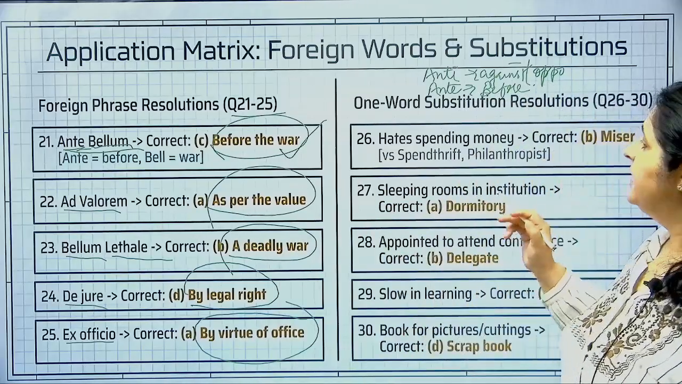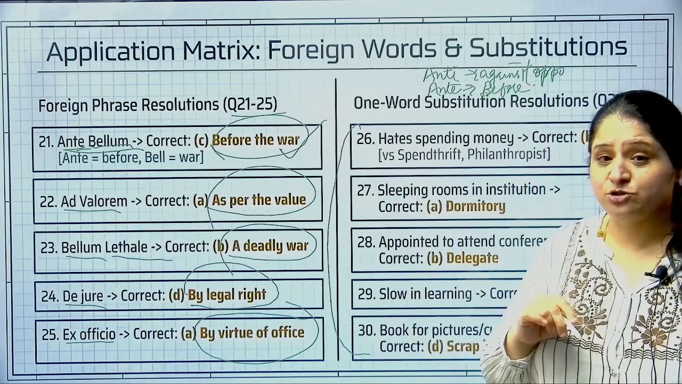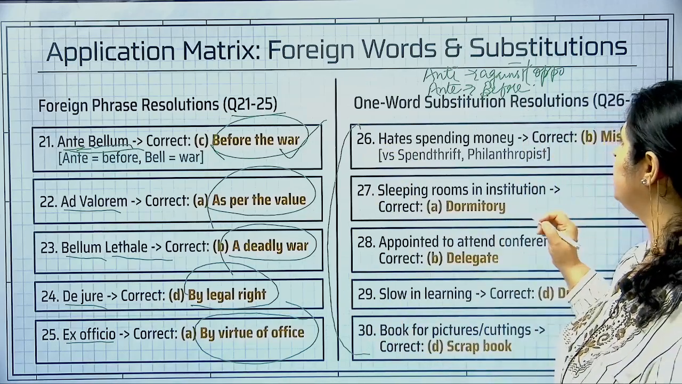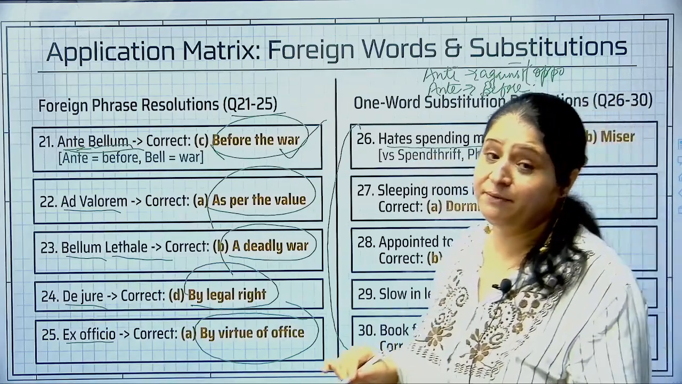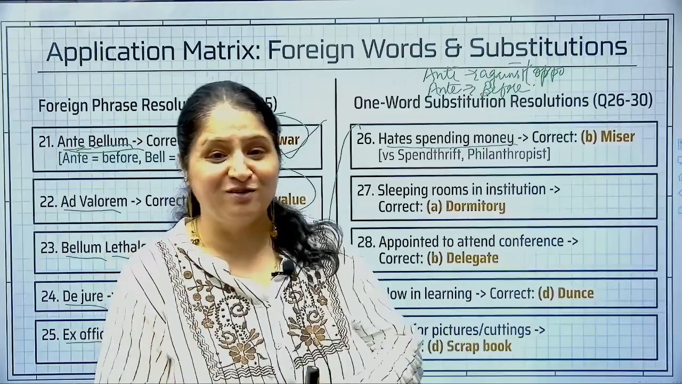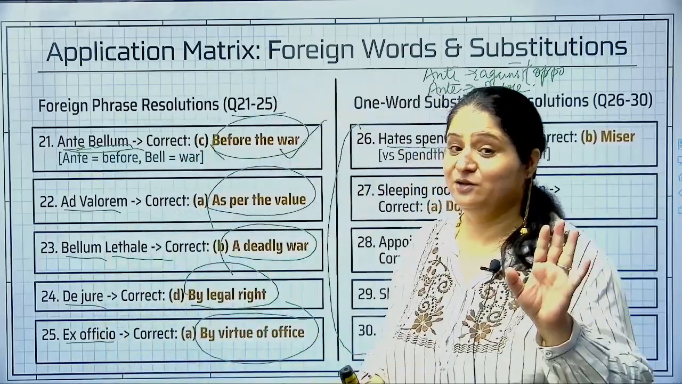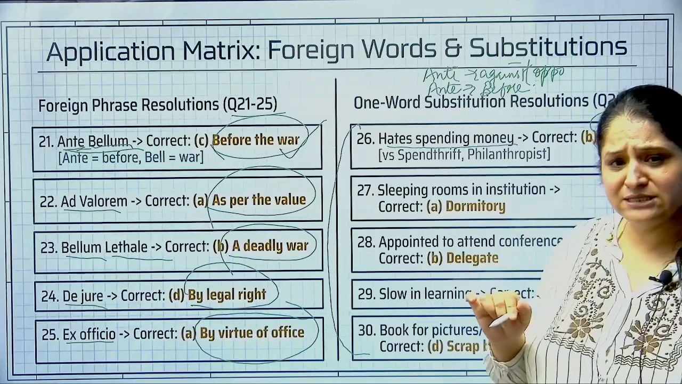Now moving ahead, question number 26 onwards till 30 was based on your one word substitution, right? अगर आप देखोगे उसमें the first one was somebody who hates spending money. Somebody who hates money नहीं, somebody who hates spending money. He loves money but he hates spending it. तो कौन होगा? वो कंजूस होगा, right? So miser is the correct word, ठीक है.